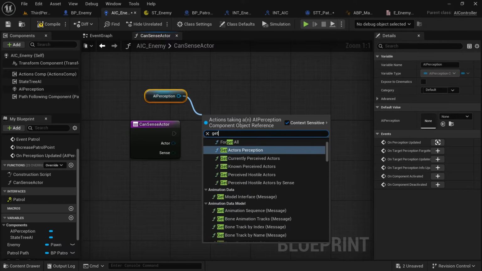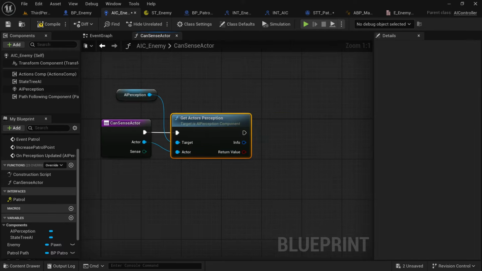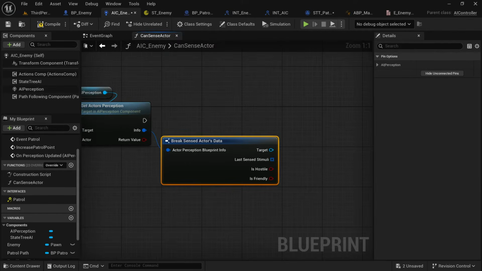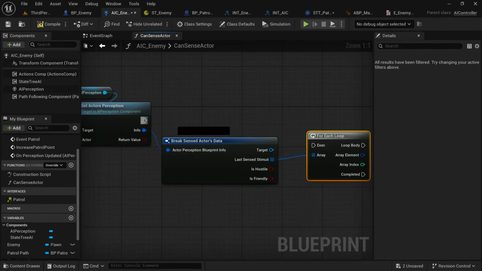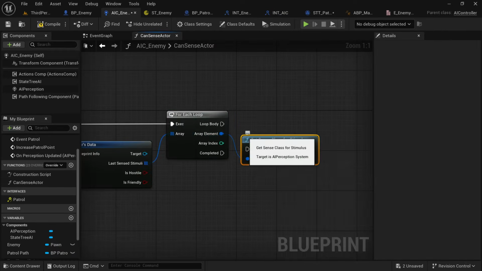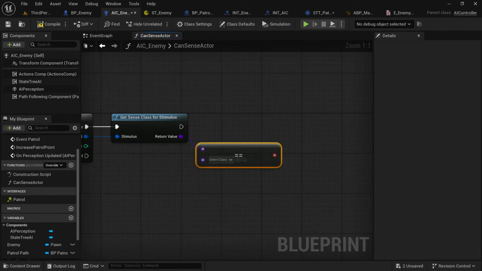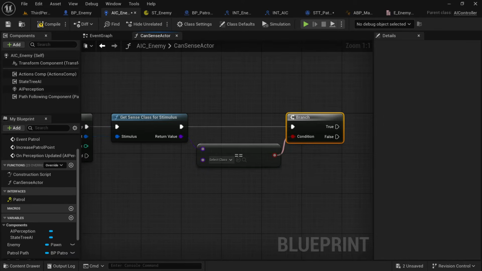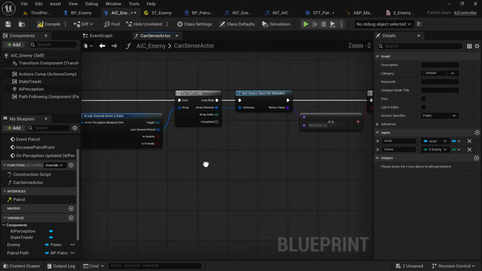Drag in the AI perception and search for get actor's perception. This gives us all the returned information that we know about the actor that we input. Break off the info value and do a for each loop on the last sensed stimulus. We're going to get class sense for stimulus, and we're going to say equals to check if it's the same as the sense that we input. So we do a branch afterwards and then a return.